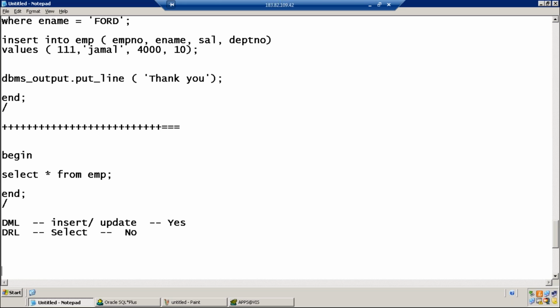What are data definition language, the DDL commands? DDL commands like create, alter, drop. Can we write them in a PL/SQL block? Truncate, rename. We have a table student.